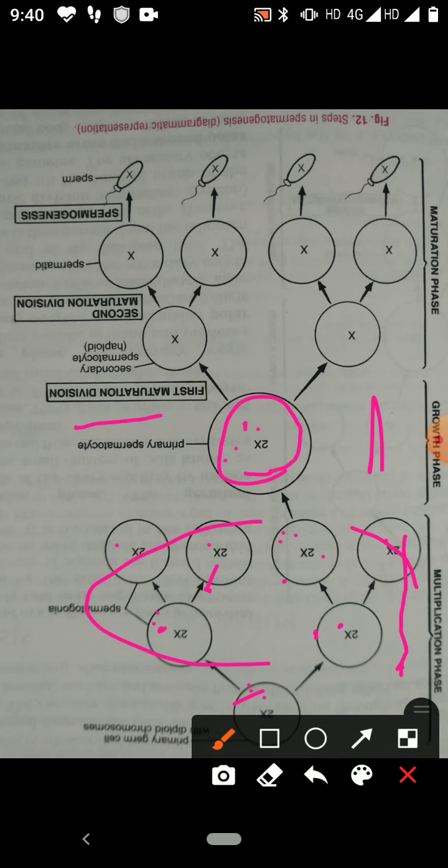Now the next phase is the maturation phase. In the maturation phase, there is meiosis division. Children, you know meiosis division is completed in two successive divisions. One is meiosis 1, second is meiosis 2. Meiosis 1 is called primary maturation division, and meiosis II is called secondary maturation division.